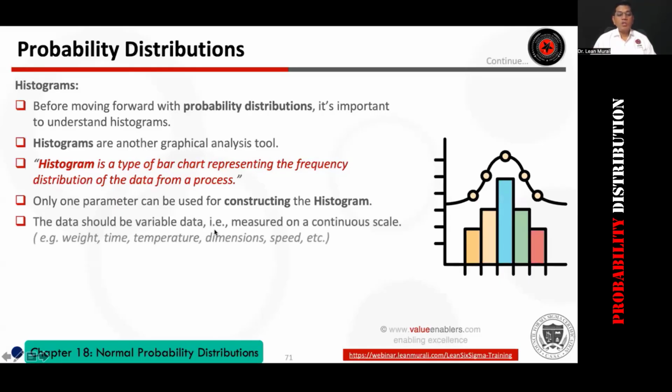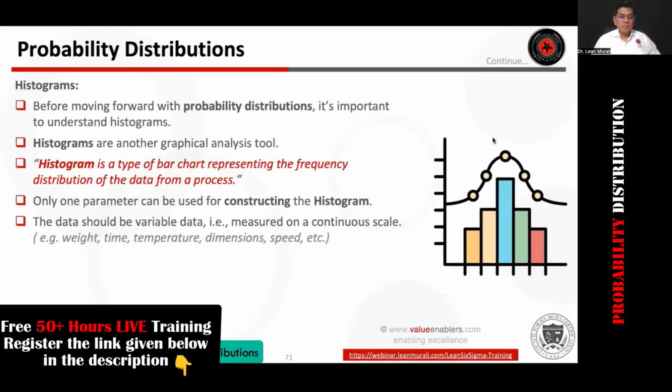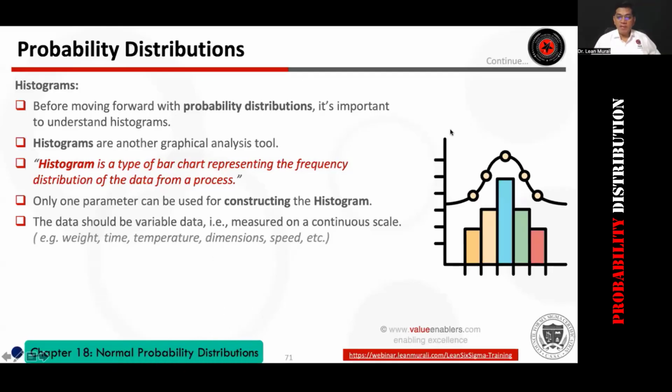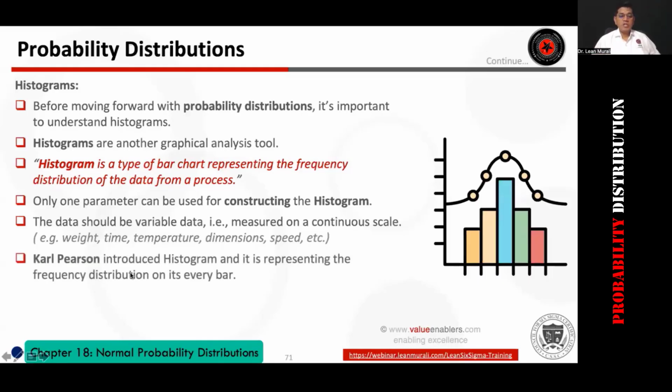I've also explained how to construct a histogram. The data should be variable data, like time or temperature. I've also explained what is variable data and what is discrete data in the earlier session. There is a person called Karl Pearson, also called Pearson distribution, who introduced this histogram.